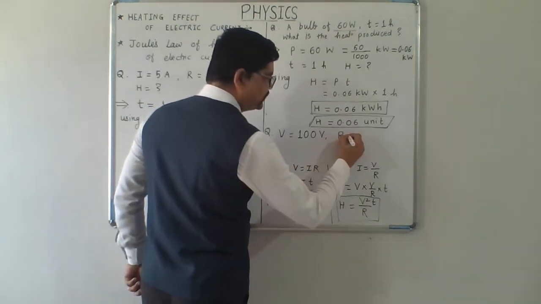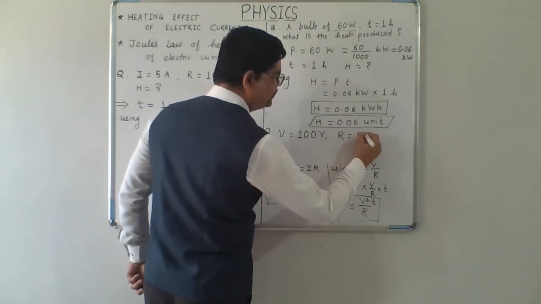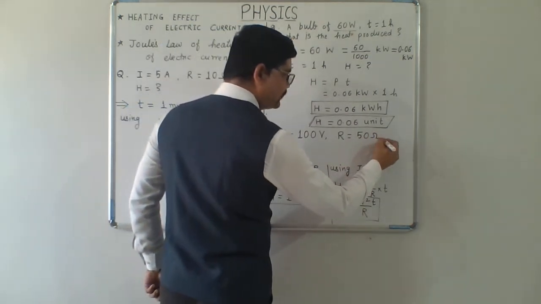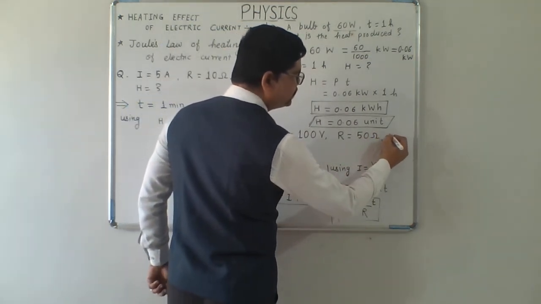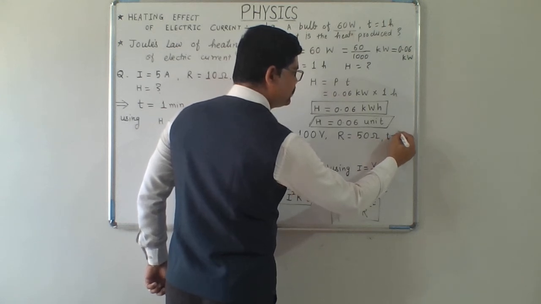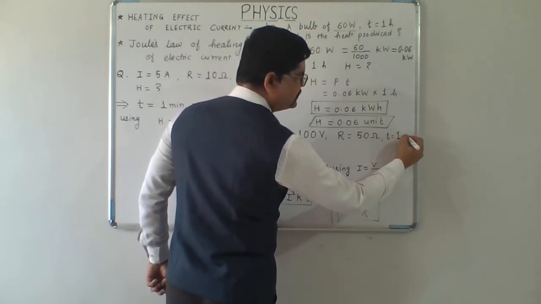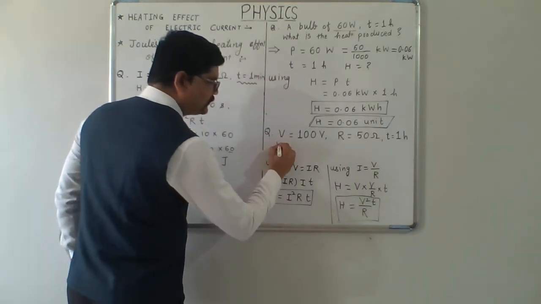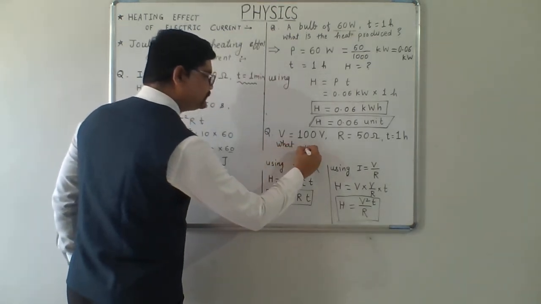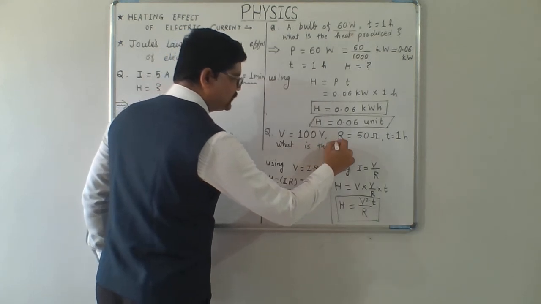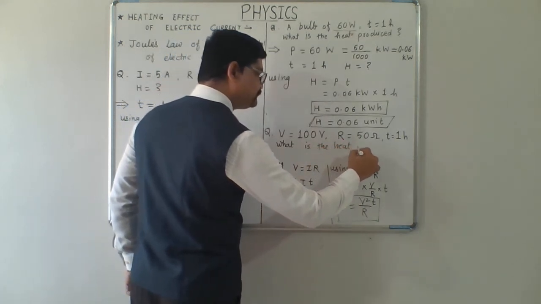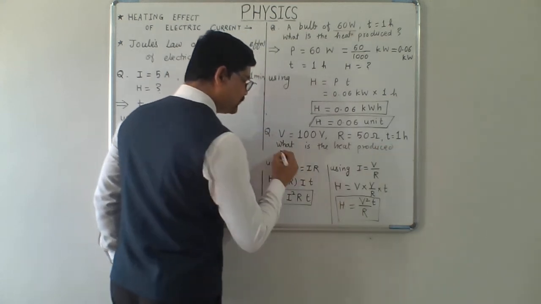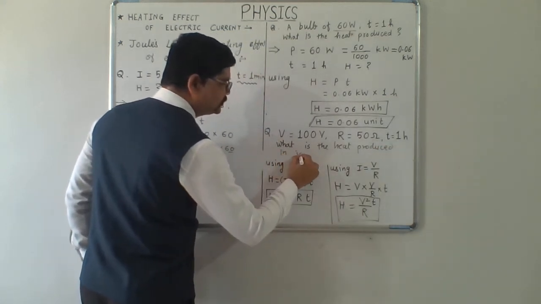The resistance of the bulb is say 50 ohm, and it is operated for time 1 hour, say. What is the heat produced in joules?